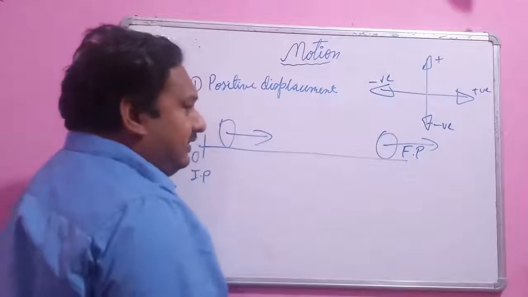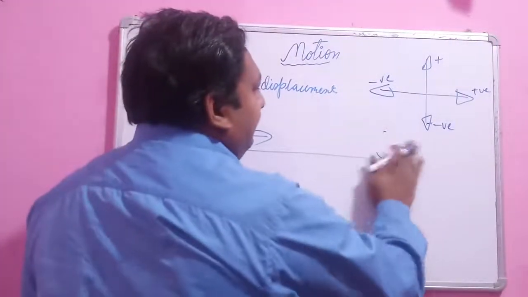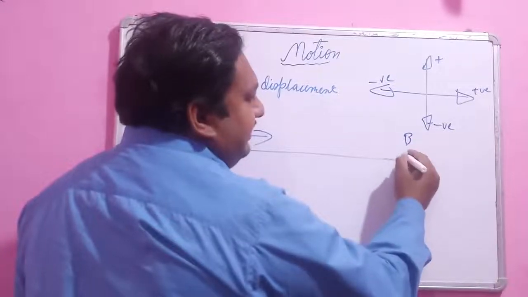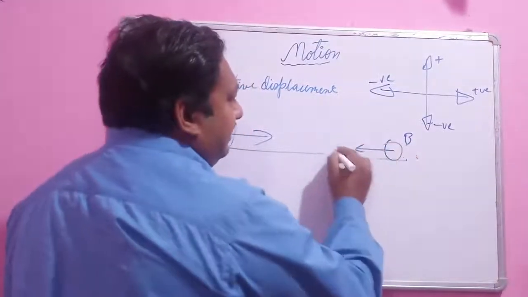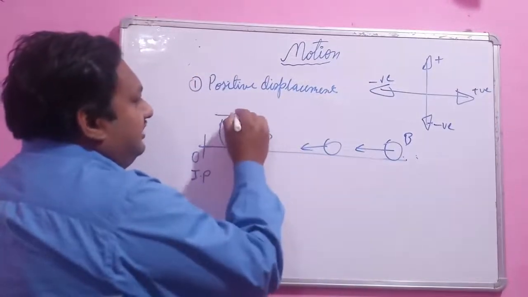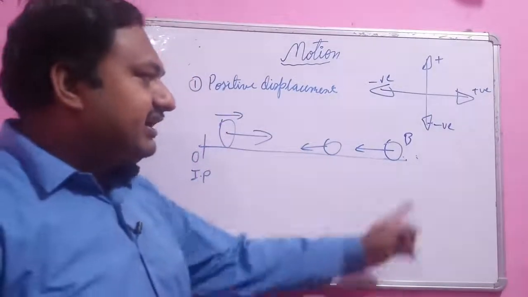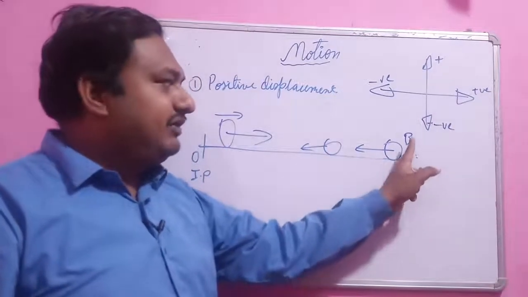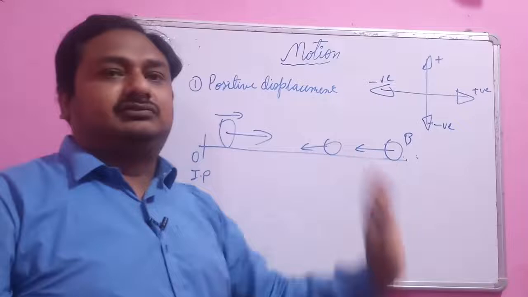Now what happens if the object reaches point B and returns back? This is the initial direction, and after that the object moves in a straight line, reaches point B, and returns back.